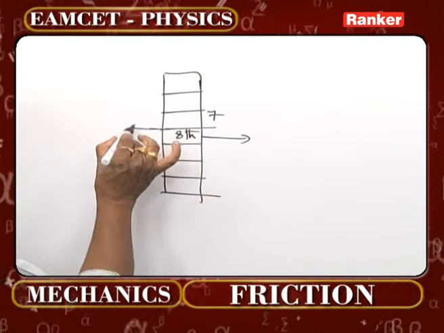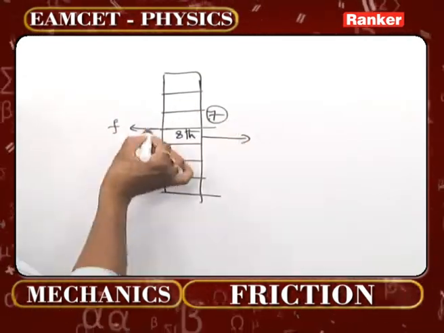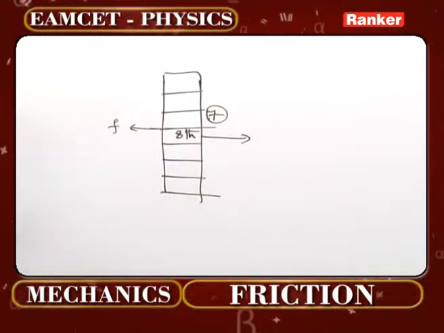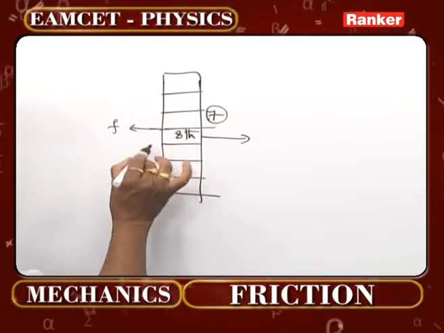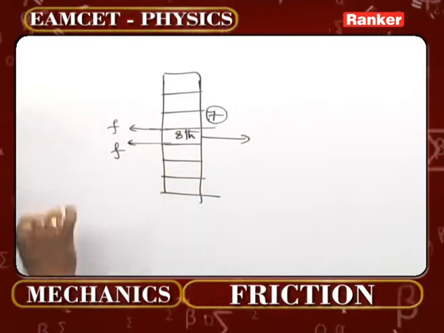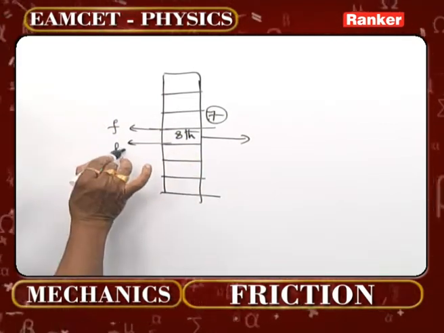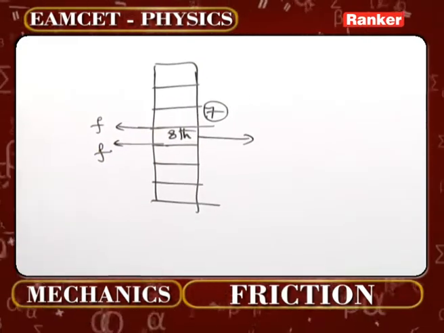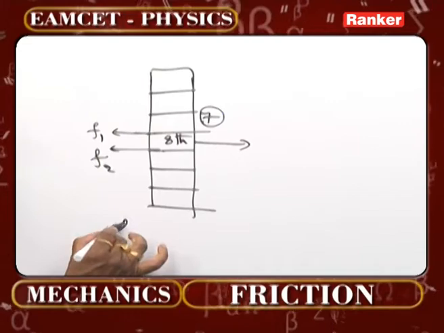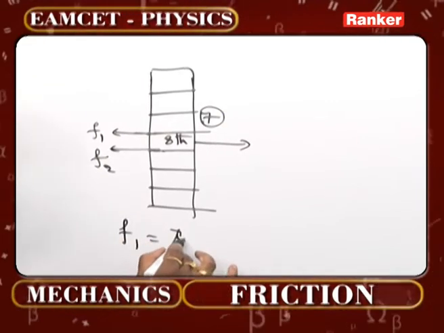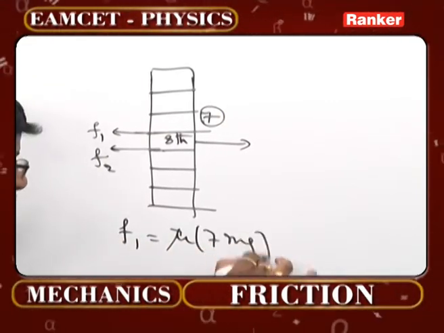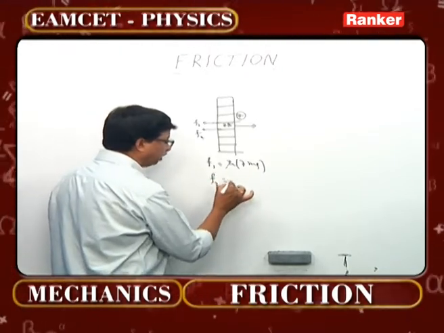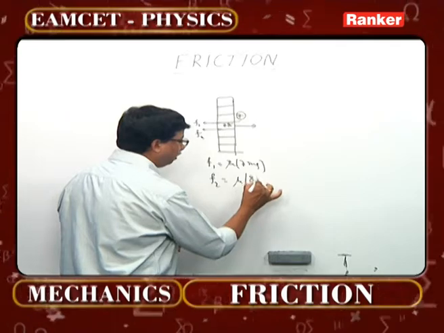block, a force of friction due to these 7 bodies will act over here. Due to the weight of the 7 blocks, you will find a force of friction acting like this. Likewise, one more force of friction below the surface is also going to act. How much is this force of friction going to be? Including the 8th body's weight, you will find the force of friction. This is F1 and this is F2. If I take F1, it becomes mu times 7 mg because 7 blocks are above that one. Exactly like that, F2, if we take, is now going to be mu times 8 mg.